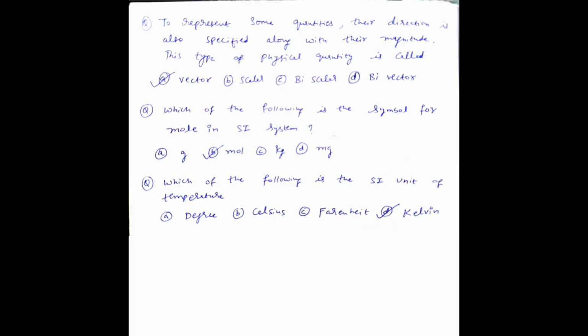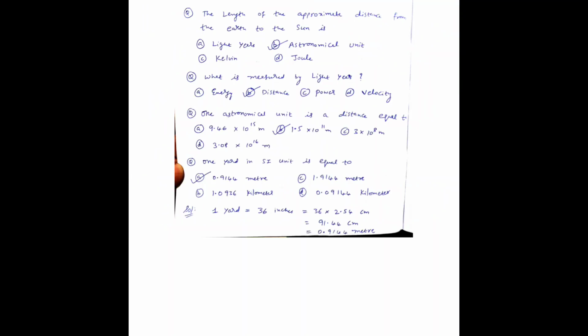Next question: which of the following is the symbol for mole in the SI system? That is small mol. Option B is the right answer. And the next question: which of the following is the SI unit of temperature? Obviously Kelvin. So option D, Kelvin, is the right answer. The next question: the approximate distance from the earth to the sun is called 1 astronomical unit. Option B is the right answer.